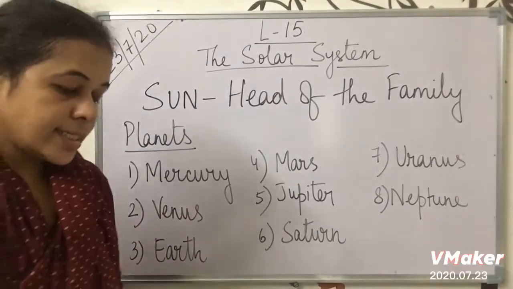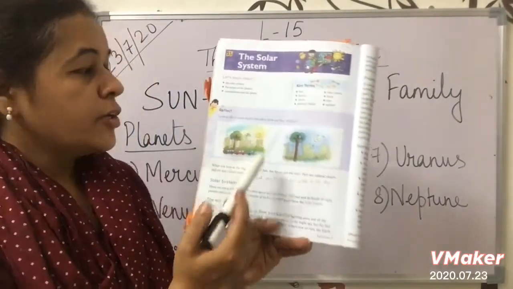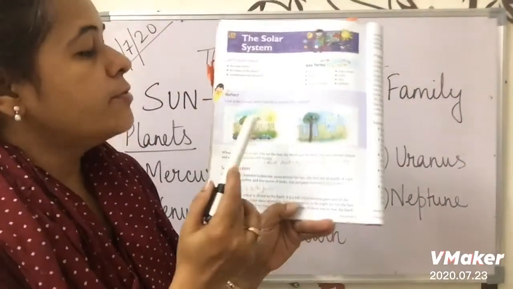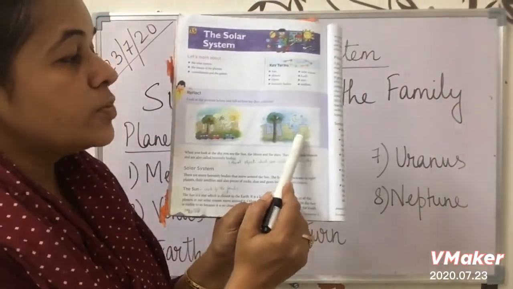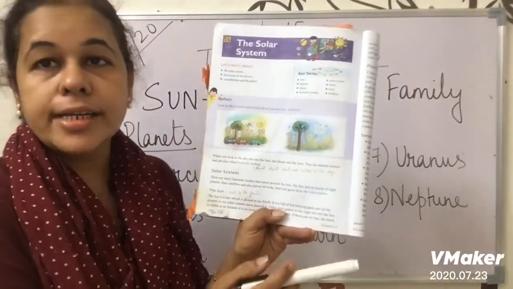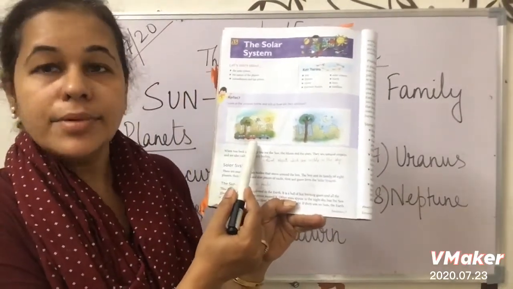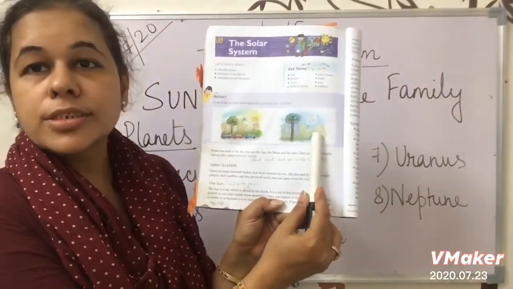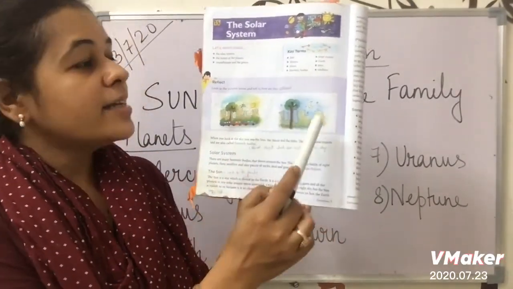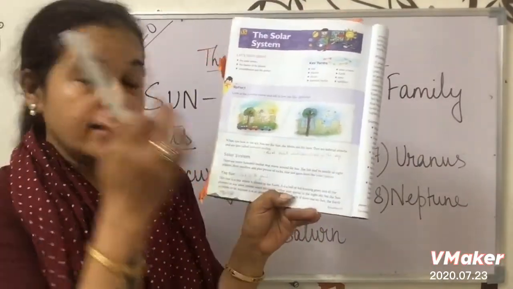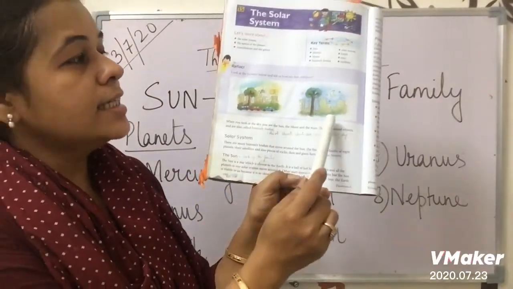Okay, now let us start with the lesson. First we will see the reflect part which is there. You can see 2 pictures are there. In the first picture you will see the sun is there which is shining brightly. And in the next picture you will see the moon is there and the stars are shining. So we can easily understand that the first picture is representing the daytime and the second picture is representing the night time. As the sun is there, that means it is day, and in the next picture the moon is there, the stars are there, that means it is night. Okay class, so this is the daytime and this is the night time.